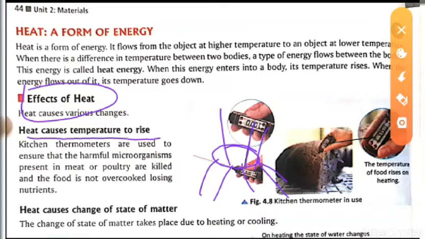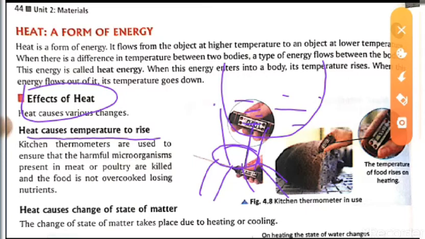That means we are giving heat. So when we give heat to that kettle, the water starts boiling over there. That means the normal liquid changes into hot water.